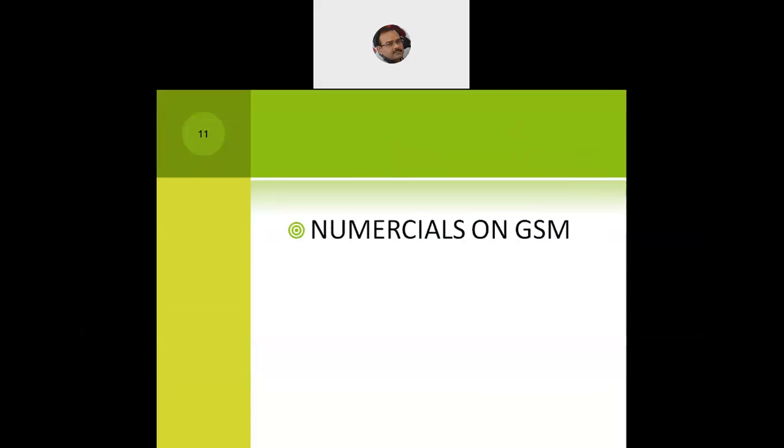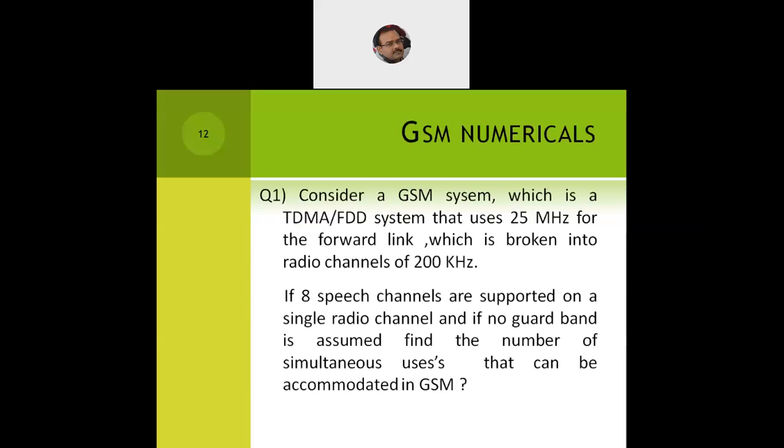Now let's see some small numericals of the GSM architecture. Consider a GSM system which is TDMA or FDD, time division multiple access with frequency division duplexing. It uses 25 MHz for the forward link, which is further broken down into radio channels of 200 kilohertz. These radio channels we call ARFCN, Absolute Radio Frequency Channel Number. Now, 8 speech channels are supported on a single radio channel, and if no guard band is assumed, find the number of simultaneous users that can be accommodated within the GSM network.